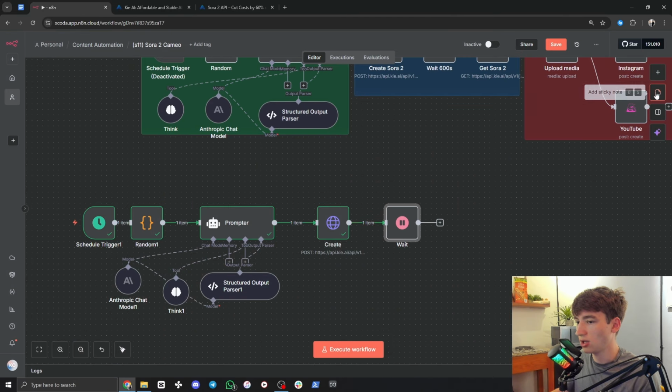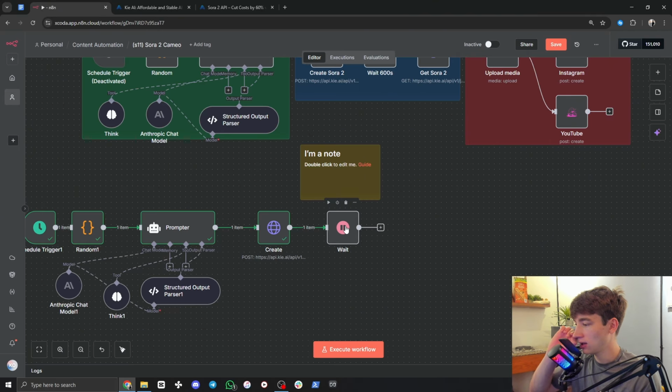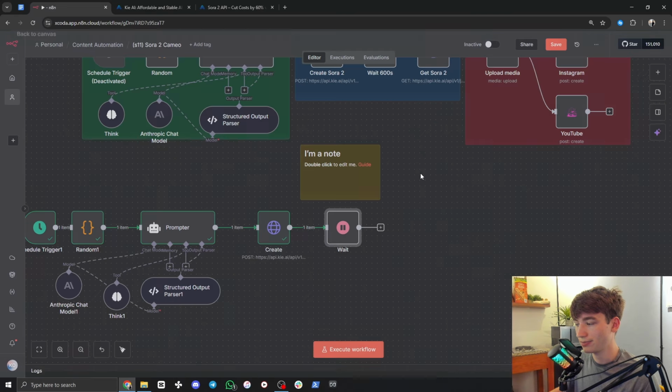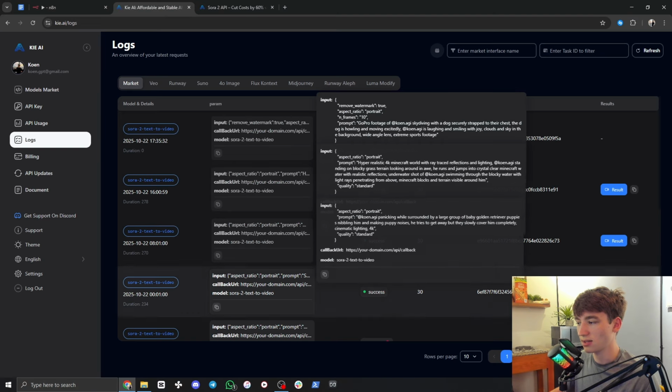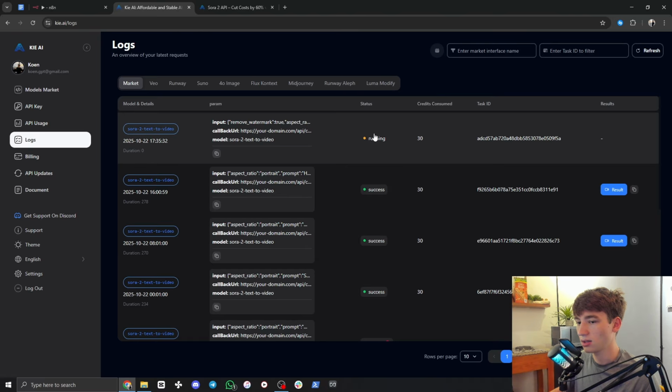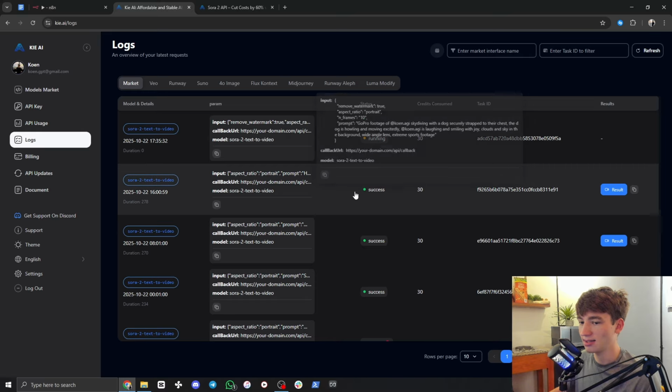You can click this note in the top right, add a little reminder. We'll come back because when we're executing the nodes afterwards, sometimes it will activate this one, and then you're waiting multiple times, which isn't useful. So we set that to 1 second. Again, we do have to come back and switch this to 600. But for now, we can just wait manually for this video to be done, and we can just refresh in the top right until it says success.